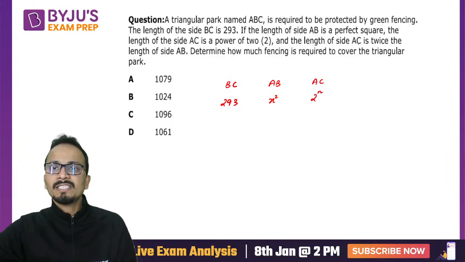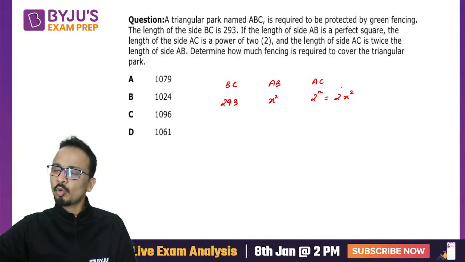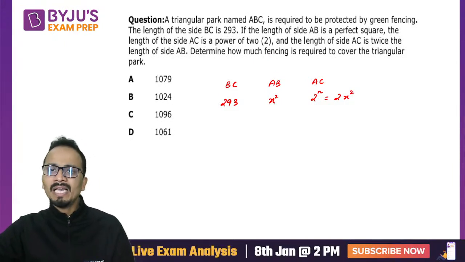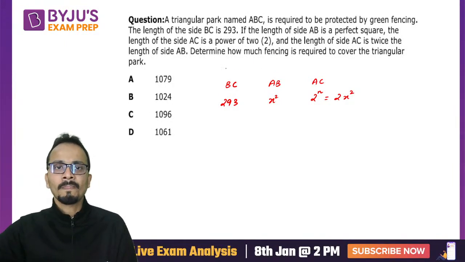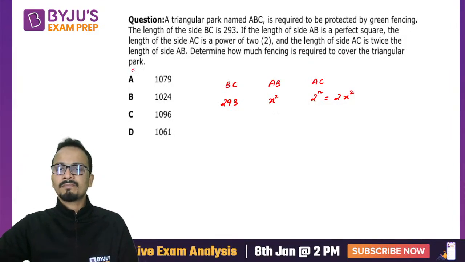And the length of AC is twice the length of AB. So AB will be half of AC. Now determine how much fencing is required to cover the triangular park.